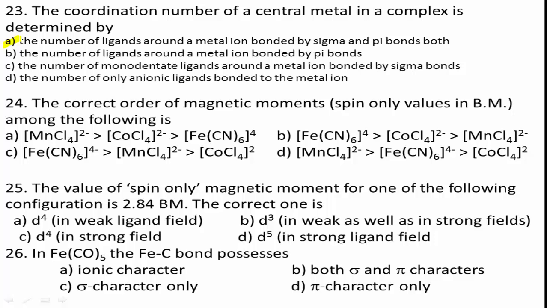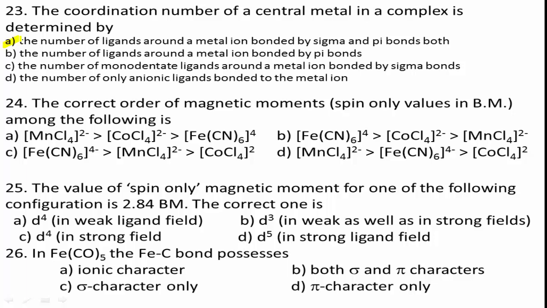Option B, [Fe(CN)6]⁴⁻ > [CoCl4]²⁻ > [MnCl4]²⁻. Option C, [Fe(CN)6]⁴⁻ > [MnCl4]²⁻ > [CoCl4]²⁻. Option D, [MnCl4]²⁻ > [Fe(CN)6]⁴⁻ > [CoCl4]²⁻.